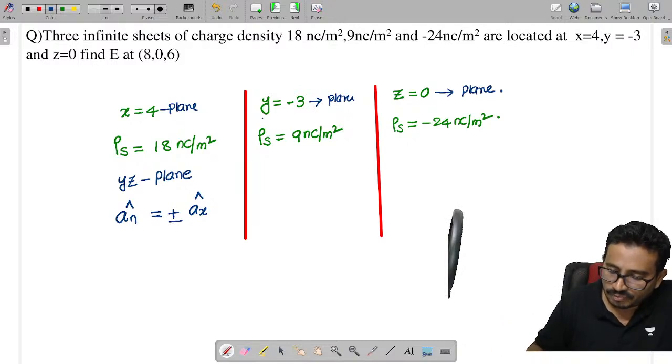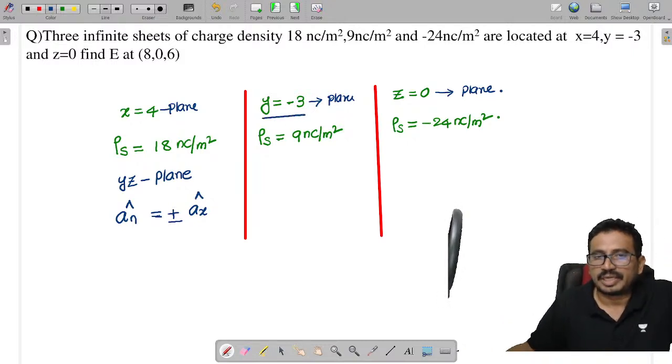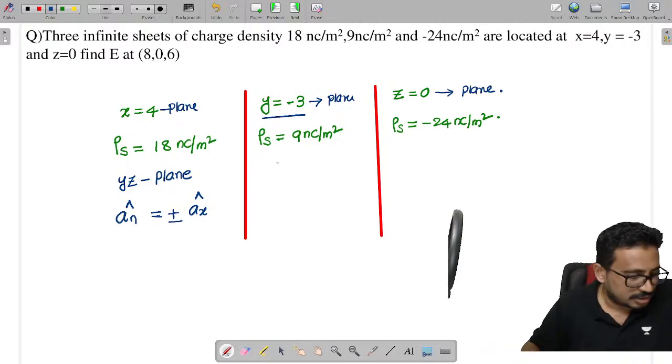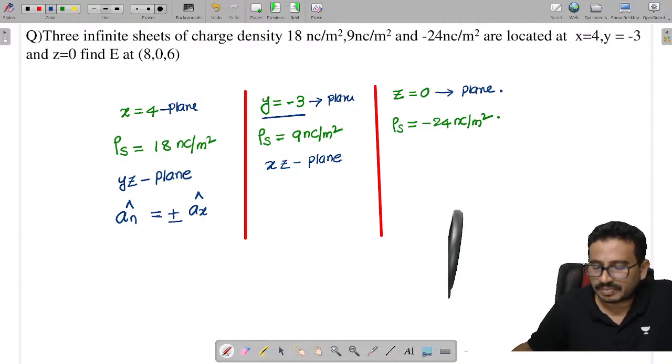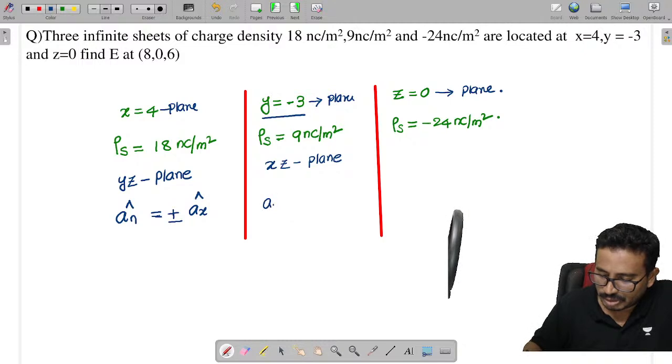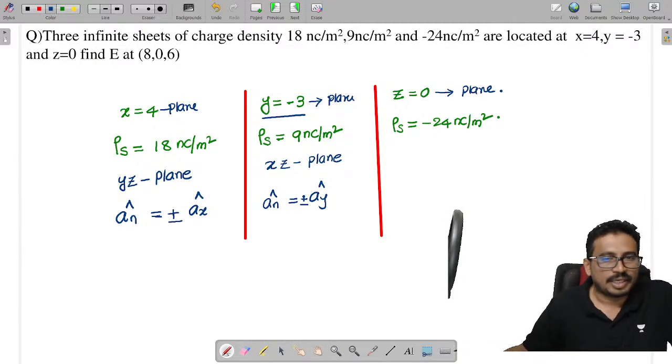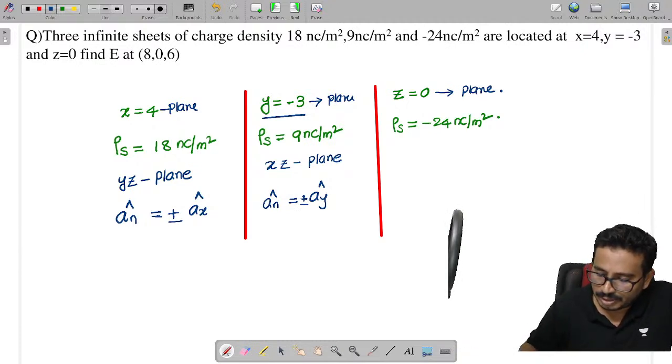Now, y is equal to -3 plane. What is this? This is nothing but the xz plane. And which is normal to the xz plane? The y axis, so ay cap, which may be positive or may be negative.